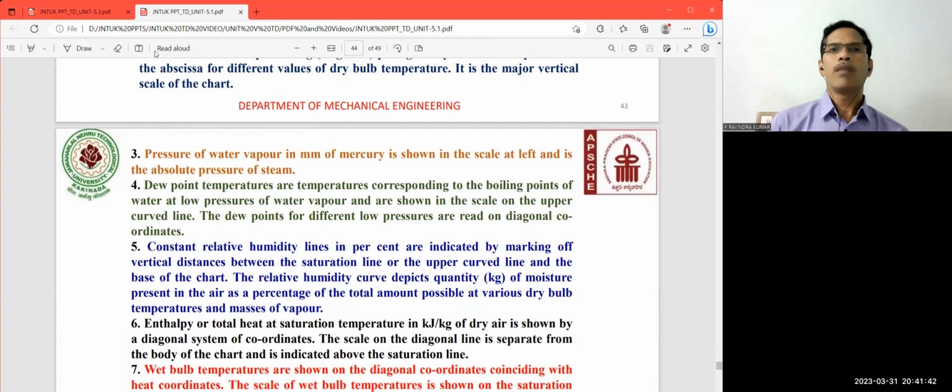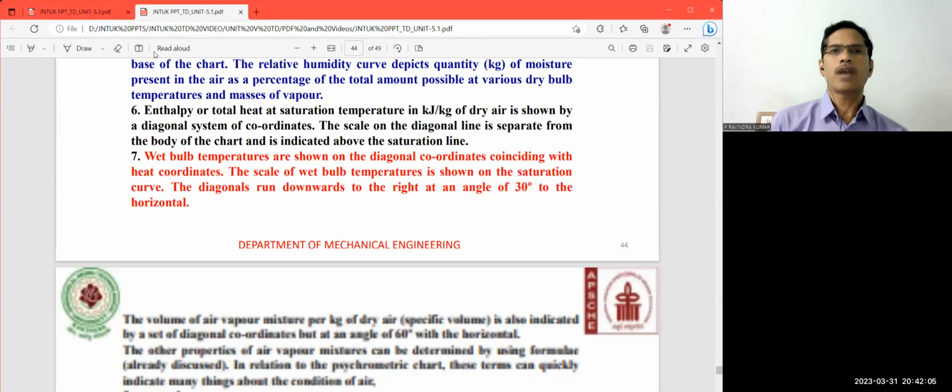That means the pressure of the water vapor in mm of mercury is shown in the scale at the left hand side, and it is nothing but the absolute pressure of the steam. Like that, the dew point temperature and constant relative humidity lines, enthalpy lines, wet bulb temperature lines, and all these lines are represented on the psychrometric chart.